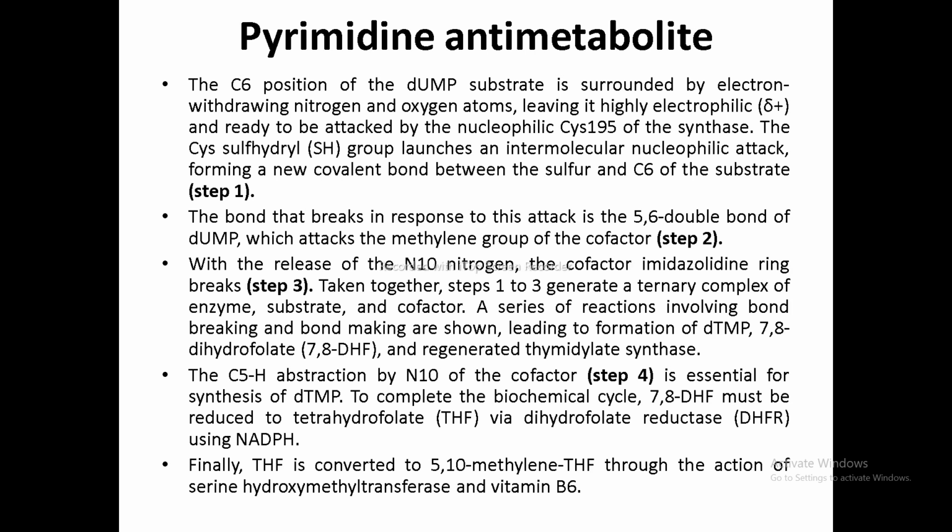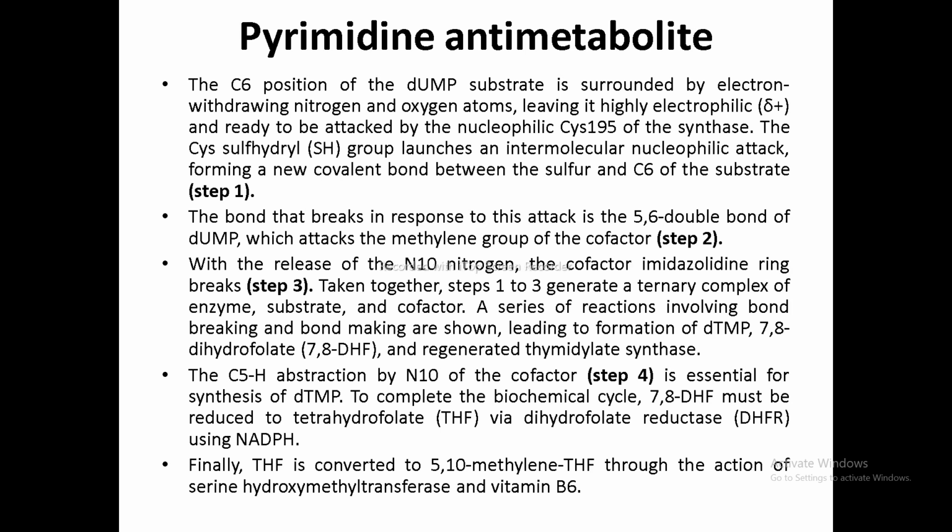So as we have discussed, pyrimidine antagonist means they inhibit the synthesis of dTMP, the deoxythymidine monophosphate. So the name of the class is the pyrimidine antagonists, or the dTMP synthesis inhibitors. Okay.